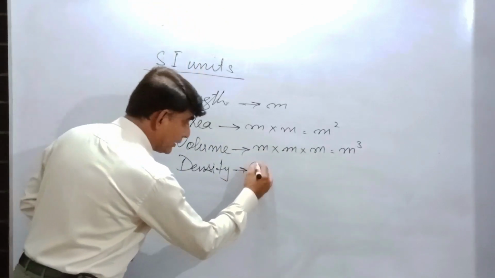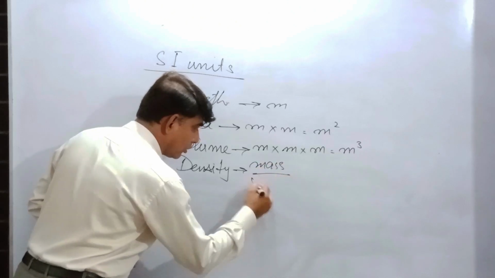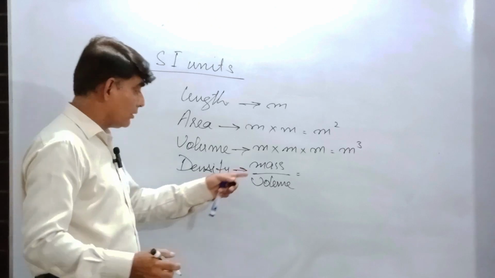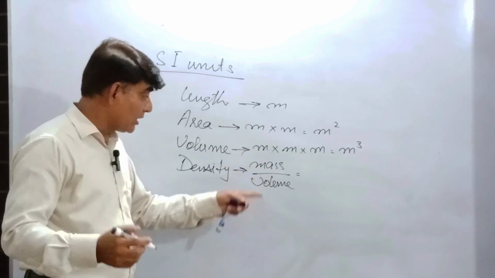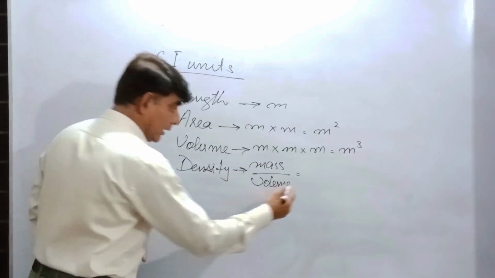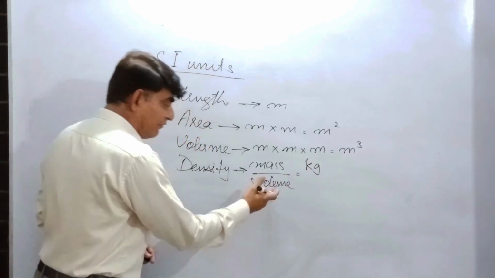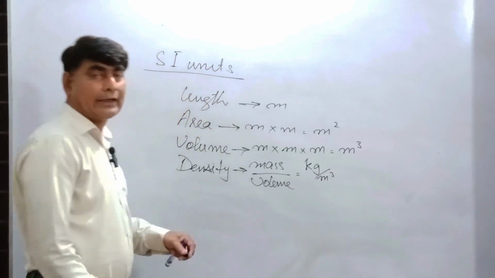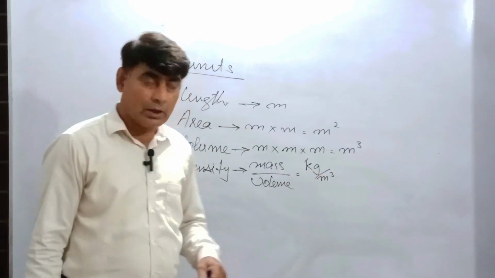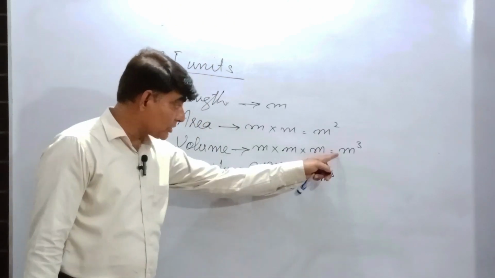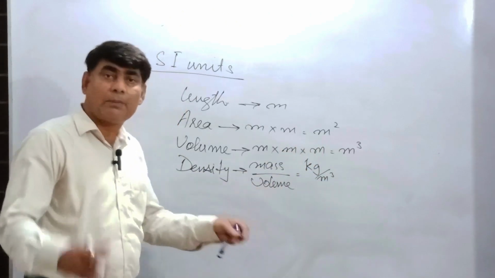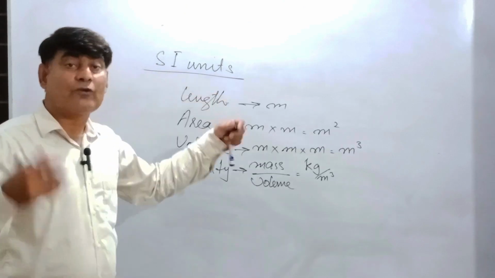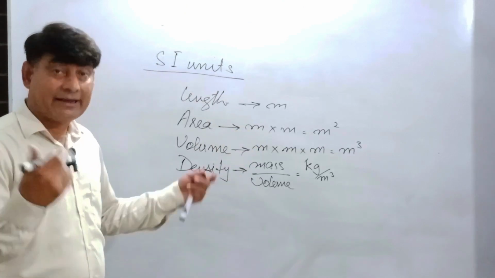So simply density equals mass upon volume. Mass is the fundamental quantity, so its unit is kilograms, and for volume, that is derived, meter cube. So kilogram per meter cube, by the process of multiplication and division, we obtain derived quantities and derived units.